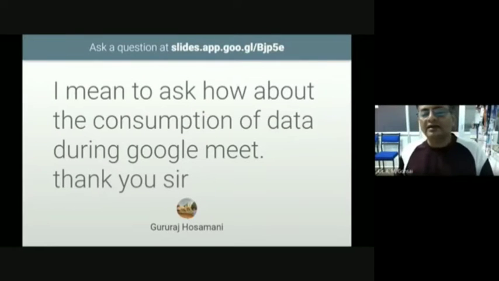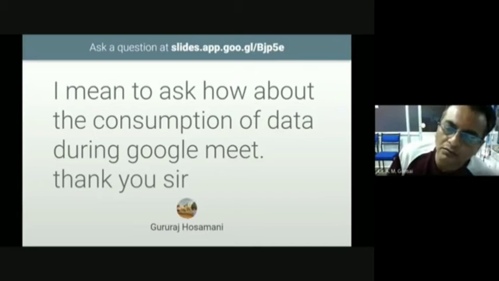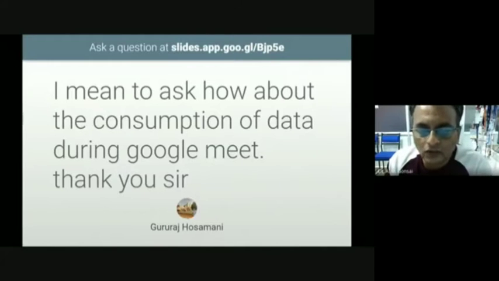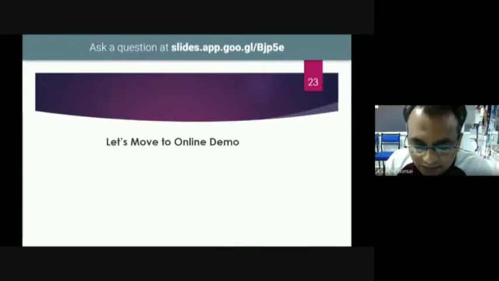Mostly I handle my Google Meet from my mobile phone. On this mobile phone, I have only 1 GB of data daily, and I am very satisfied with 1 GB of data. I am able to do a Google live session of up to 1 hour. I did 1 hour of Google Meet on 1 GB of data. I hope I have cleared all your doubts. Please reply with your answer so that I can move ahead.